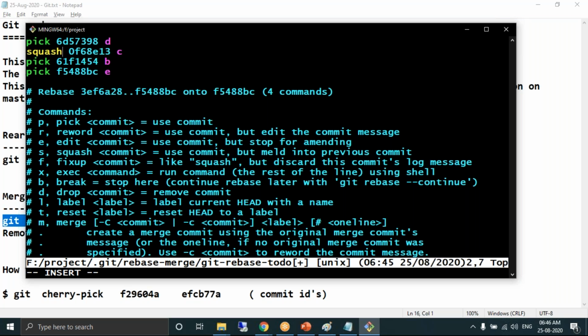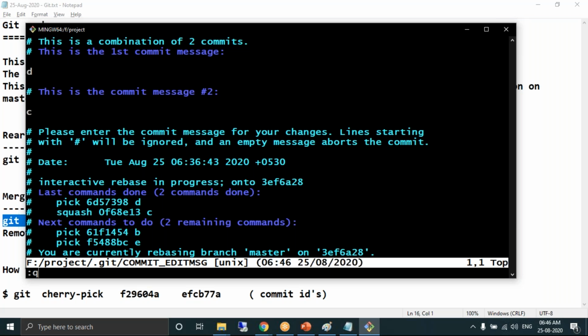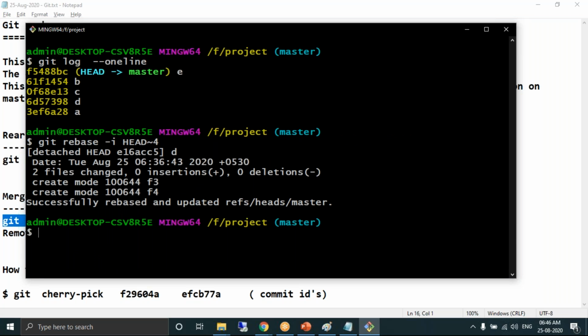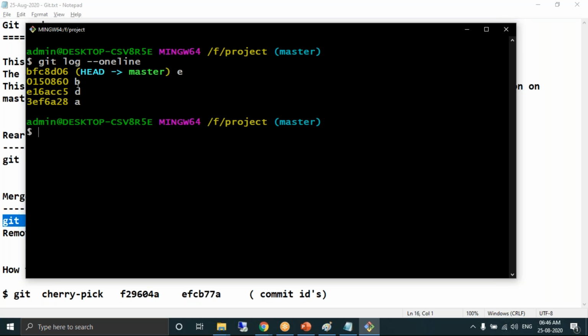Replace the word pick with squash. Escape. Save and quit. So which one have I removed? I think I have removed C commit. Now git log. A, B, have you found C here?